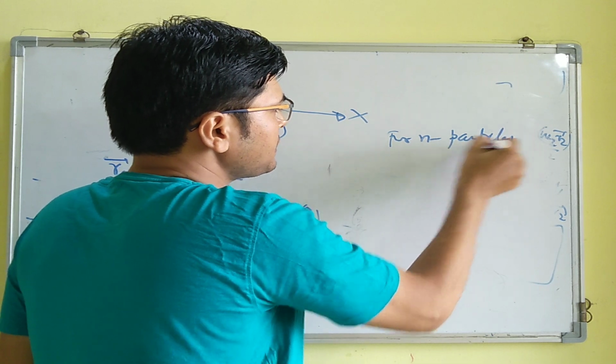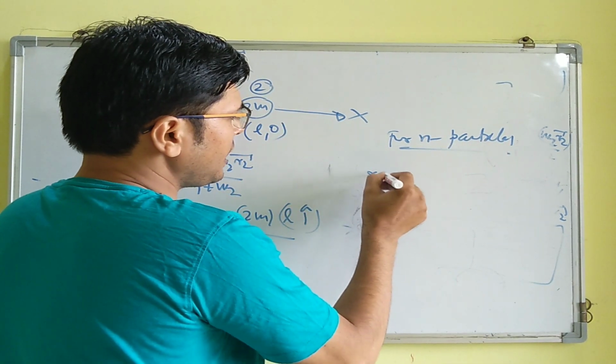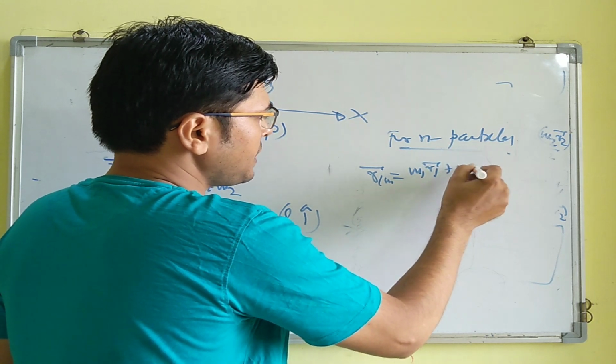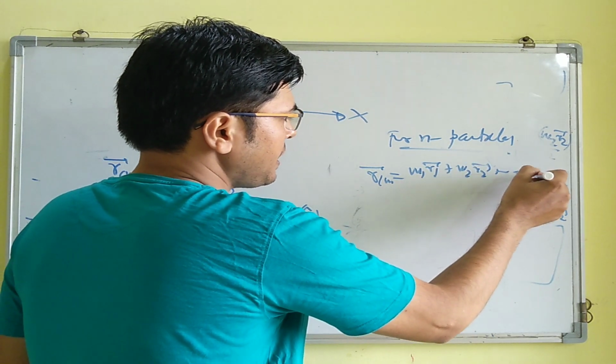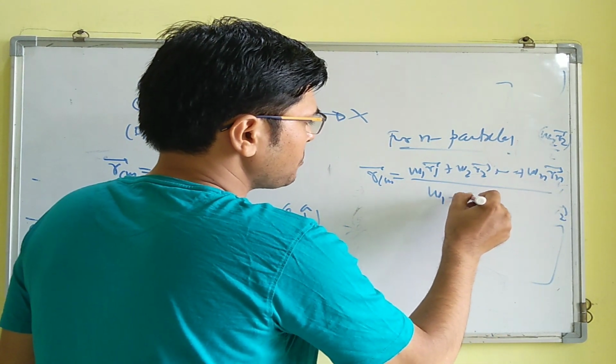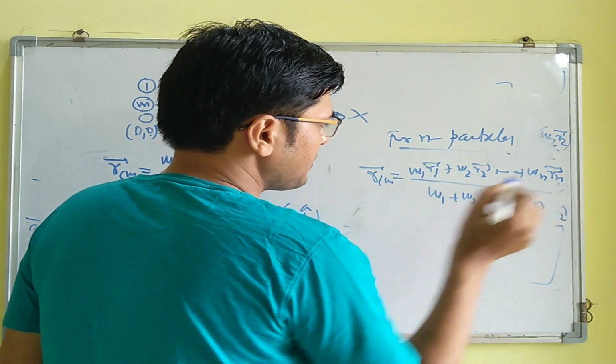So for n particles, we can generalize this equation. For n particles, this can be written as RCM is equal to (m1 r1 plus m2 r2 plus ... mn rn) by (m1 plus m2 plus ... mn), right?